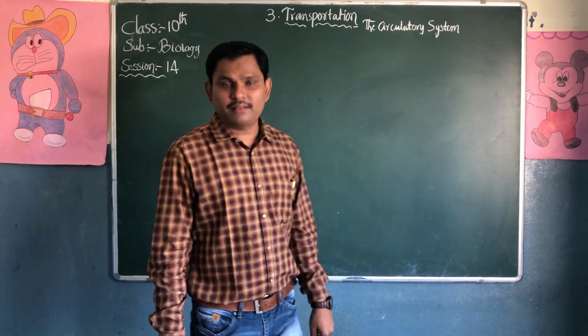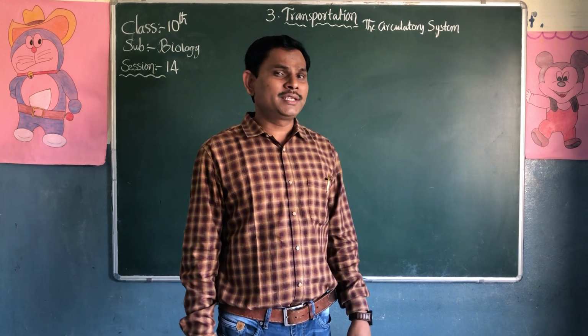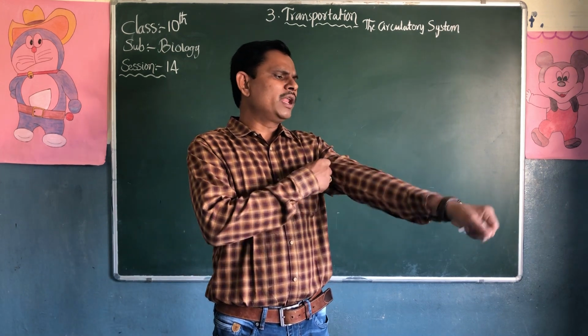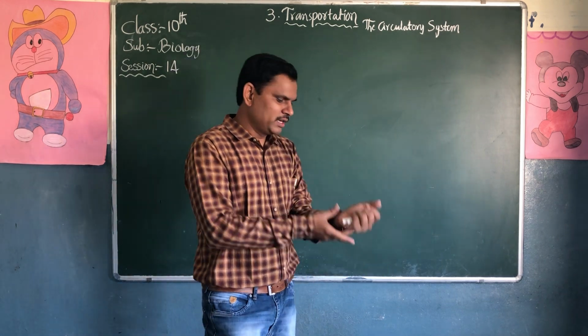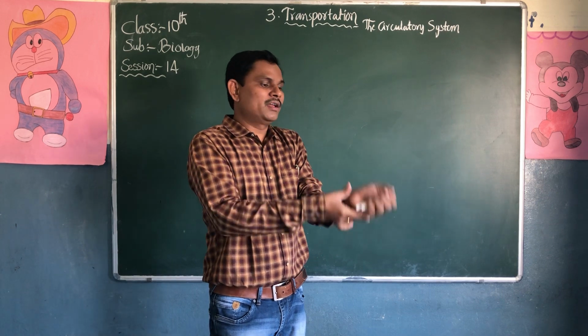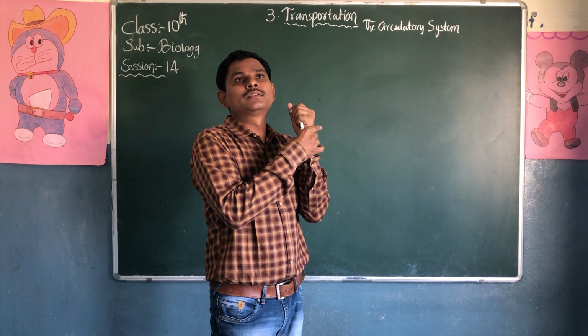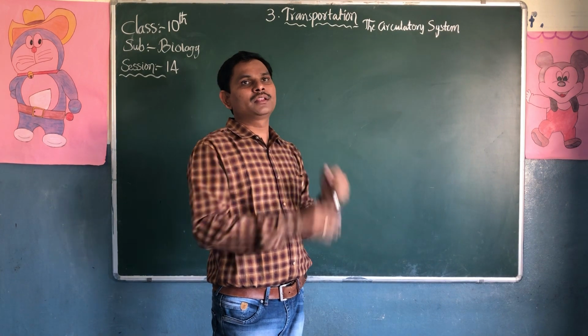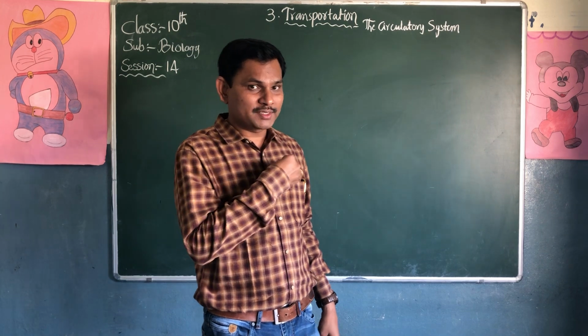When you become sick and consult a doctor, have you seen the doctor holding our wrist? Observe very carefully. He holds our wrist and observes, or else he will keep a stethoscope on our chest.